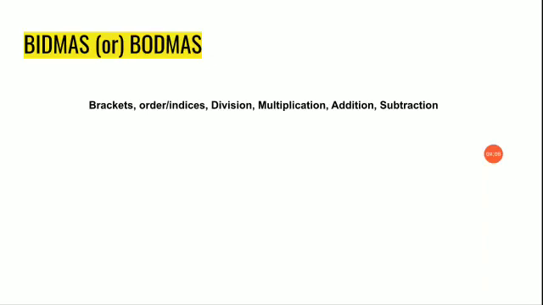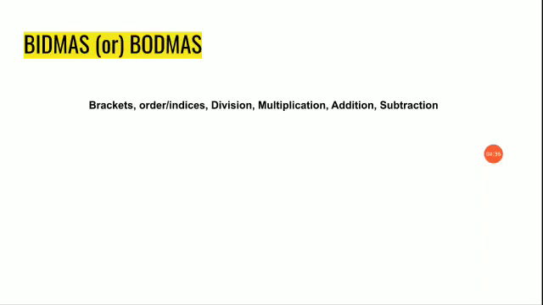So when you have an equation with all the four basic operations in it, which one should be solved first? First you should check whether there is a bracket involved. If there is a bracket, you should first solve that bracket only. In 6th standard you won't have indices, so we can skip that I part. Then you check whether there is a division sign. If there is, after solving the bracket, you move on to the division. In the same way you should go in this particular order only.